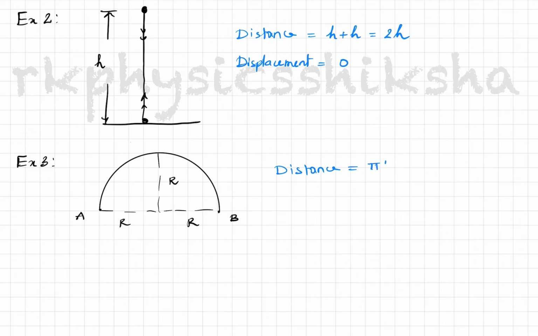So it will be pi into r. This is the distance traveled. What about the displacement? Displacement in this case is equal to 2 times r, because it is the path that is the shortest distance between A and B.